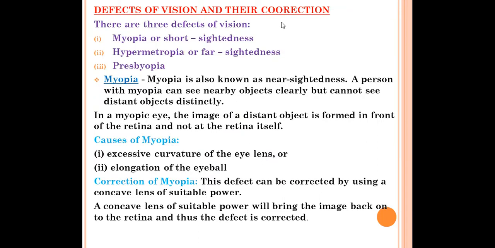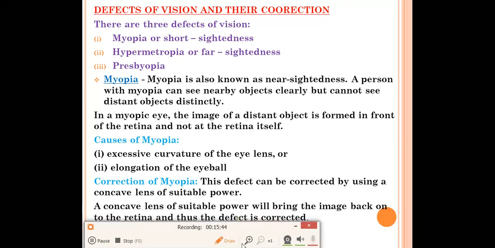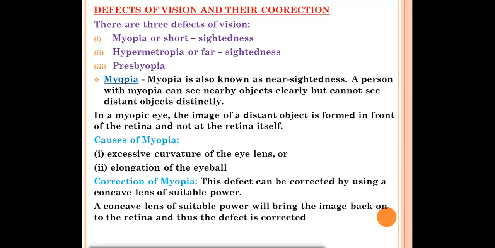Next, we have the defects of vision and their correction. So, why do the defects of vision occur in the human eye? Because of power of accommodation. When the ciliary muscles and focal length are not working properly, power of accommodation is not good. At that time defects of vision occur in the eye. Sometimes the eye may lose its power of accommodation. In such a condition, a person cannot see the object clearly and comfortably, and the object will become blurred.